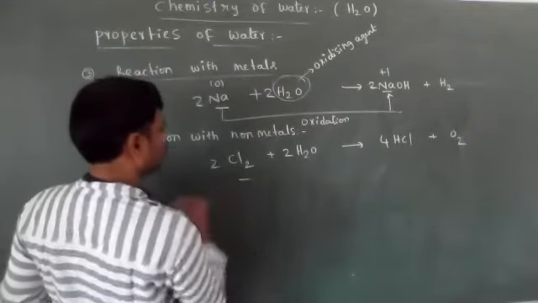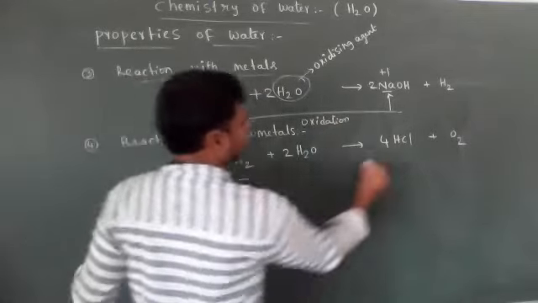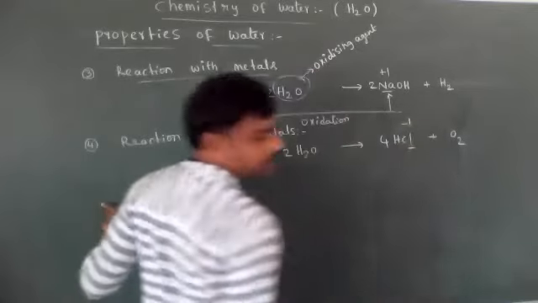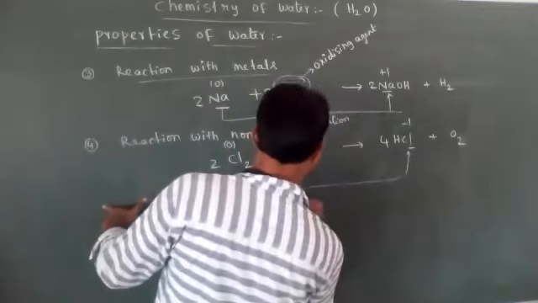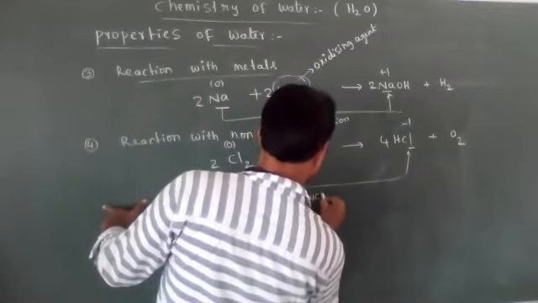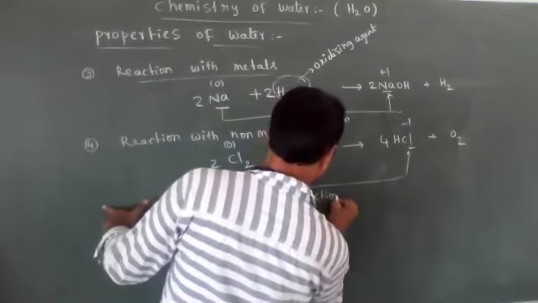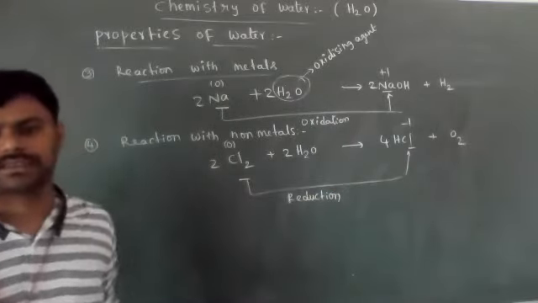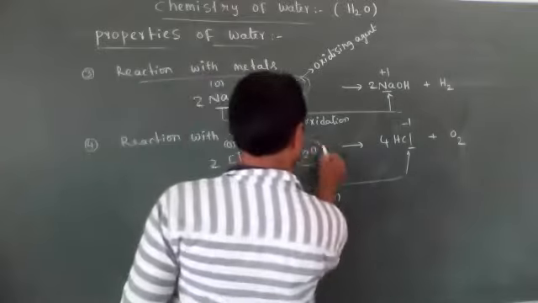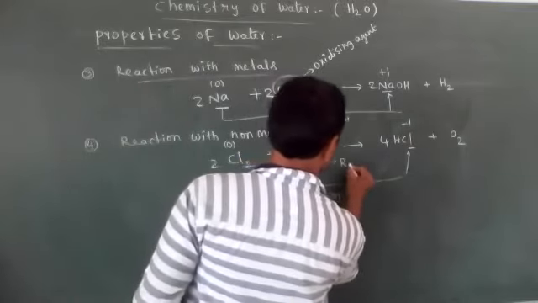Here the Cl2 oxidation state is 0, but in HCl the chlorine oxidation state is -1, which means Cl2 is reduced. H2O reduces Cl2 into Cl-. That's why H2O acts as a good reducing agent.